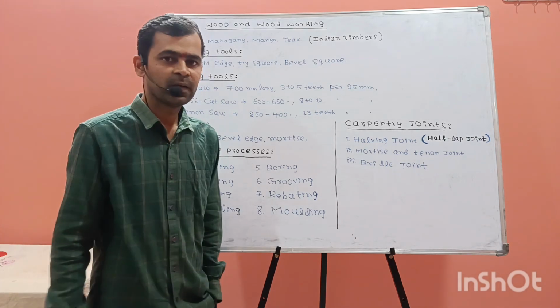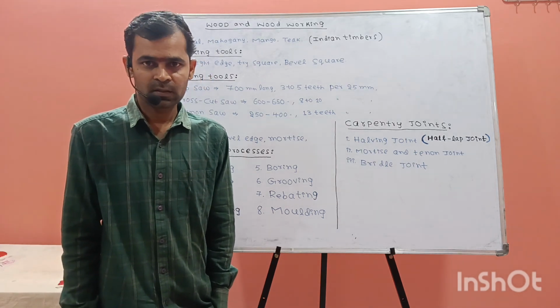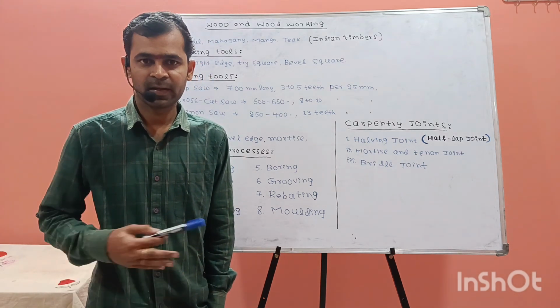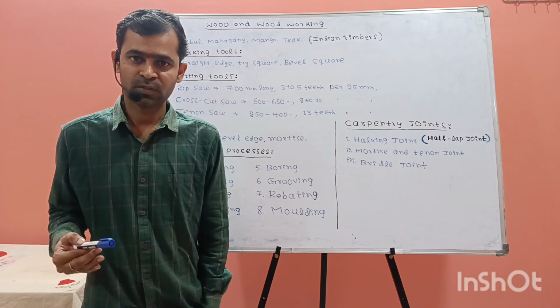Rebating is also making a recess or slot in the work material, at the edges of the workpiece.